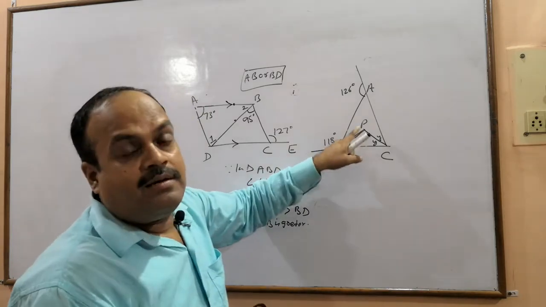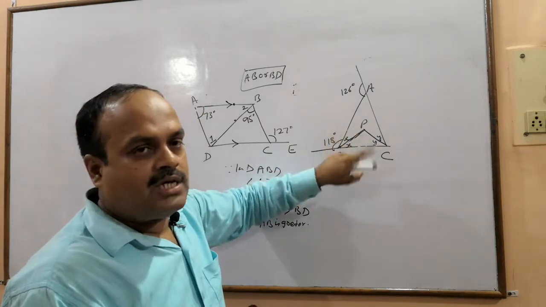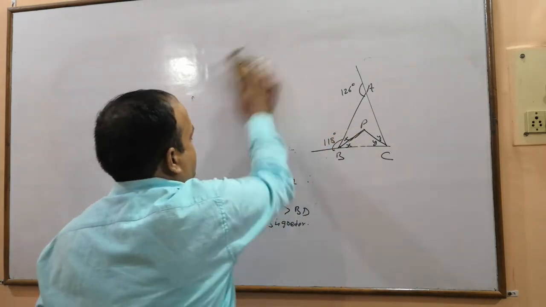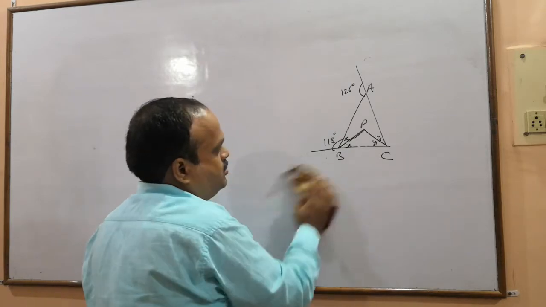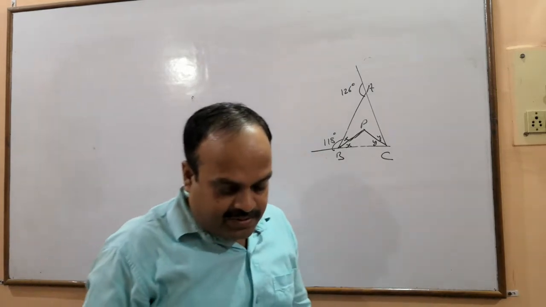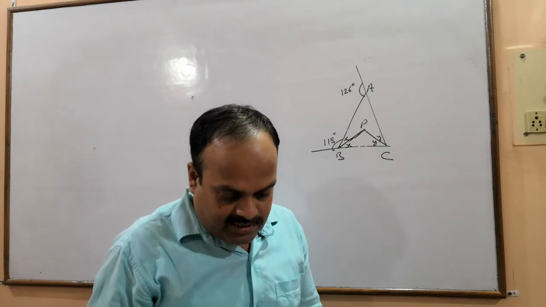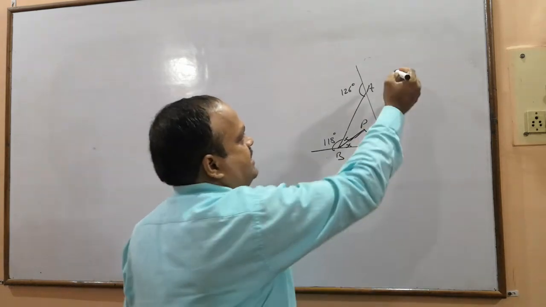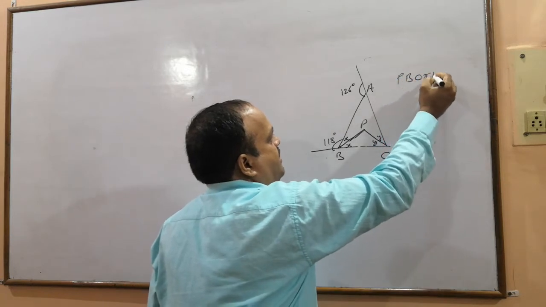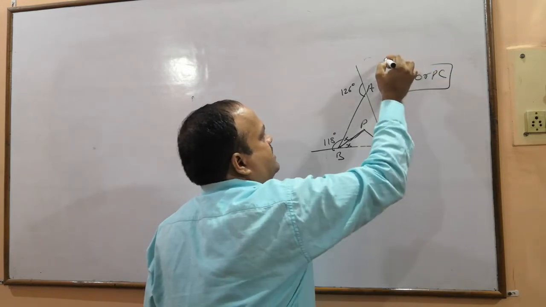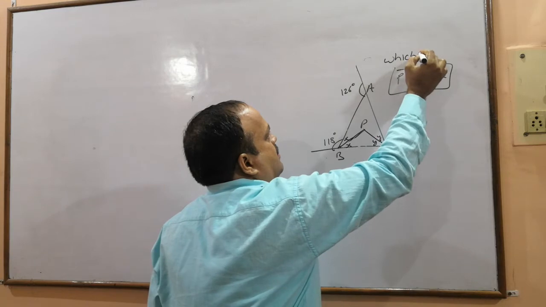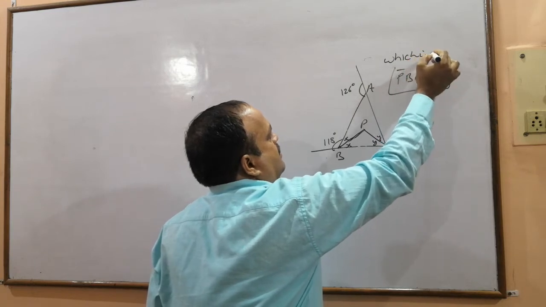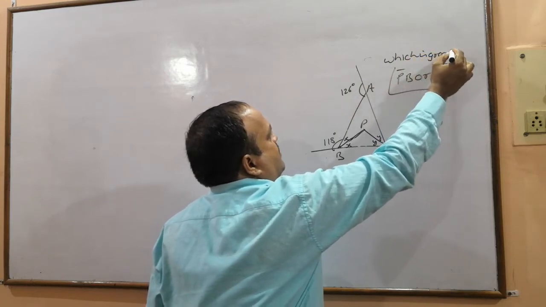That is by my side. ये क्वेश्चन में नहीं दिया है. What to do then? We have to find PB बड़ा है या PC. PB or PC, which is longer.